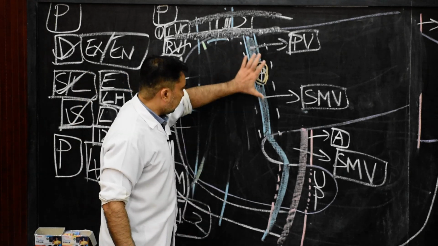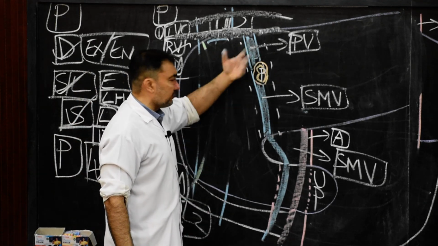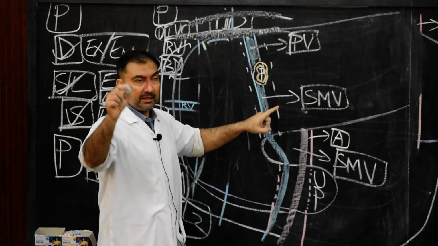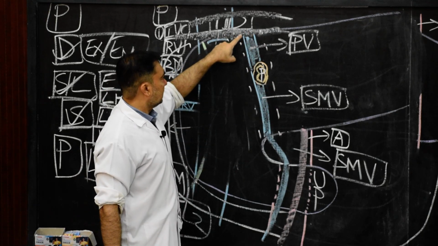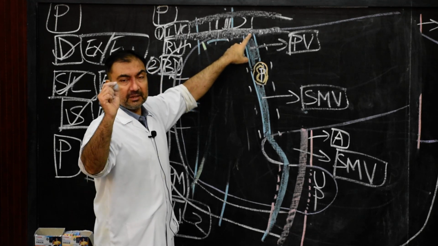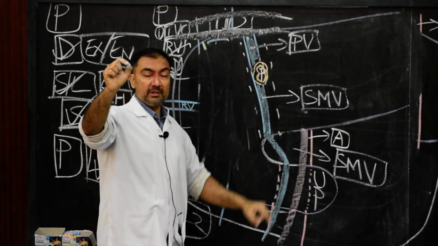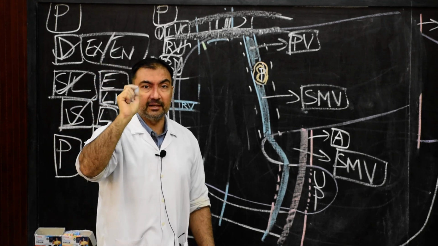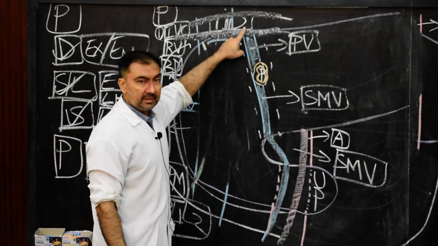So we have finished the anterior relations of the neck of the pancreas, and we have finished the posterior relations of the neck of the pancreas. Now the upper border, be very specific. The upper border we have already drawn. This is the first part of the duodenum. So remember, the upper border of the neck of the pancreas is related with the first portion of the duodenum.